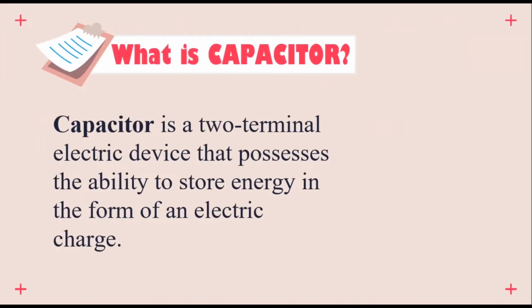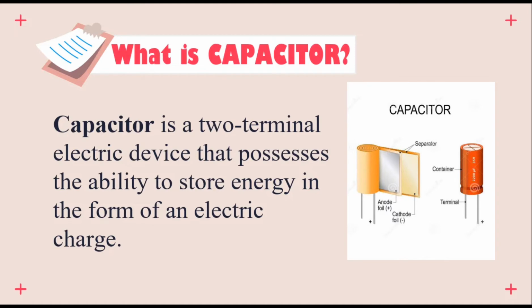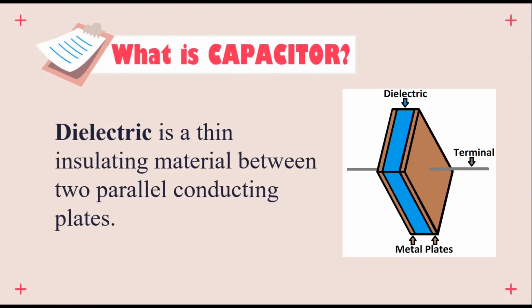So a capacitor is a two-terminal electric device that possesses the ability to store energy in the form of electric charge. As you can see from the illustration, it has two terminals, and inside the container it has two foils, the cathode foil and the anode foil, and between them is the separator called the dielectric. The dielectric is a thin insulating material between two parallel conducting plates.